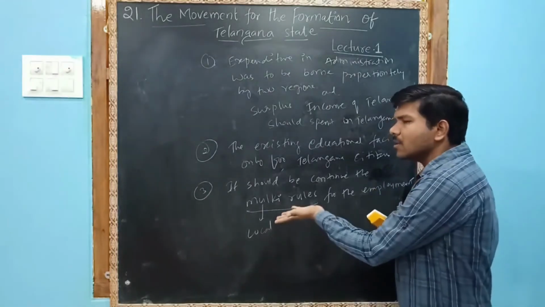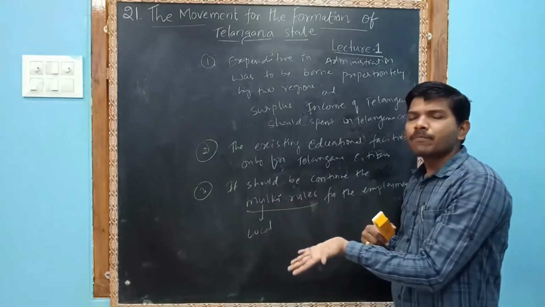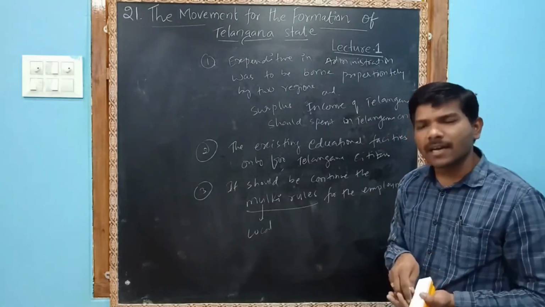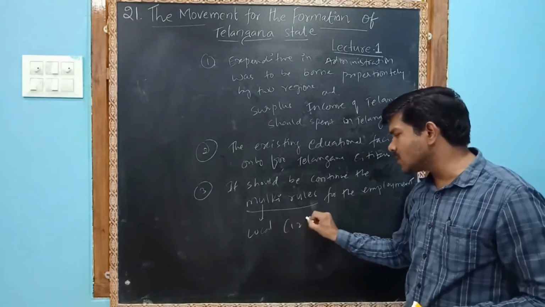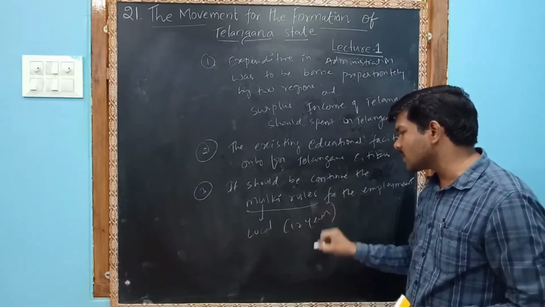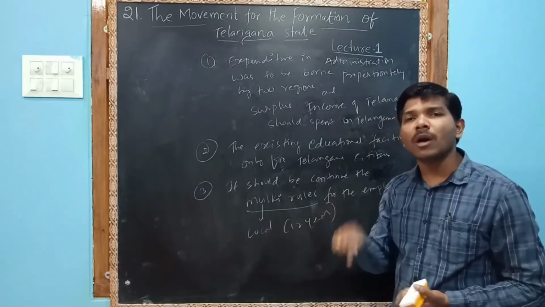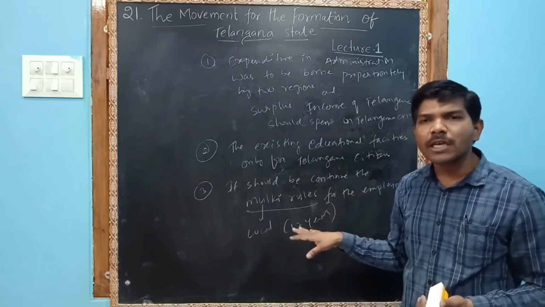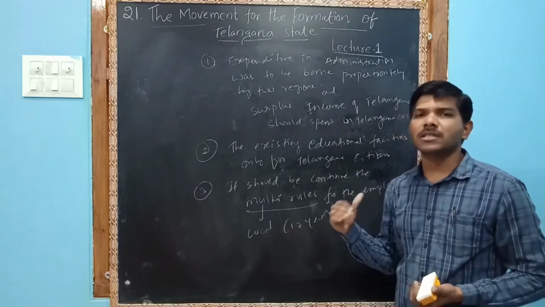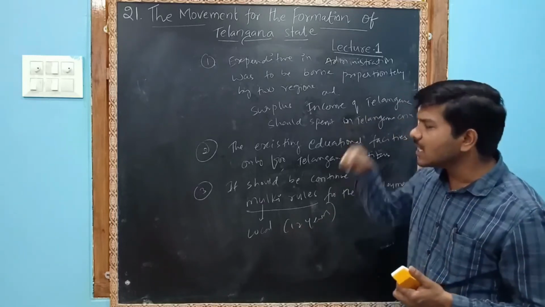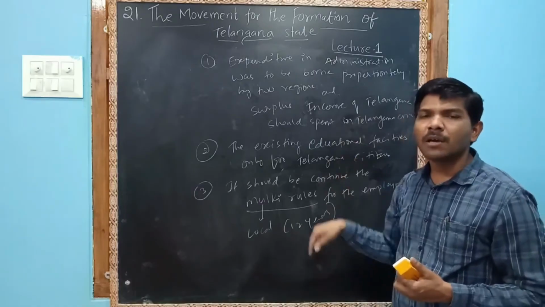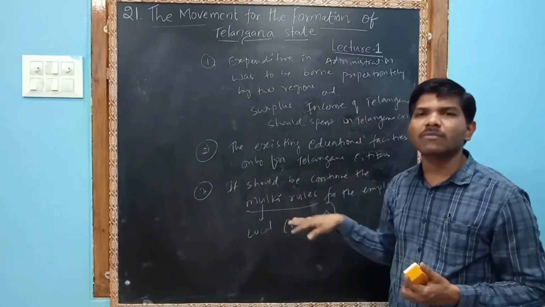Then he said that yes, those who could stay 12 years in Telangana state can become a local of the Telangana state. So Mulki is minimum 12 years. Minimum 12 years of residence is required to become a local of the Hyderabad state.